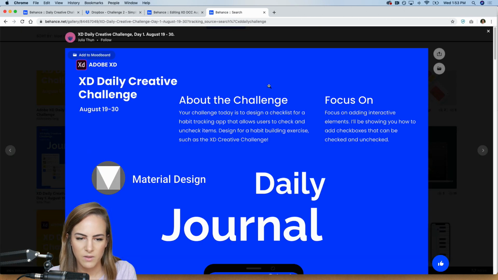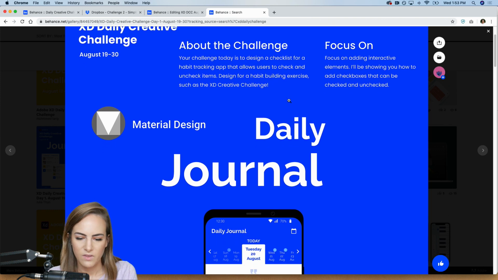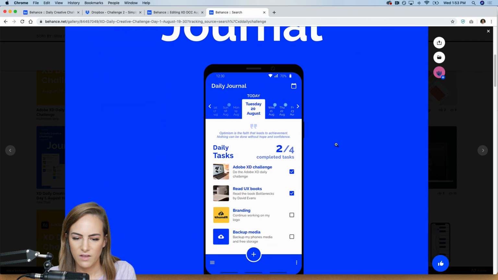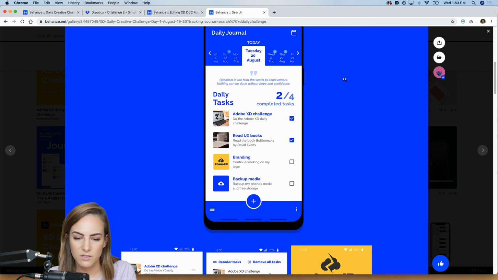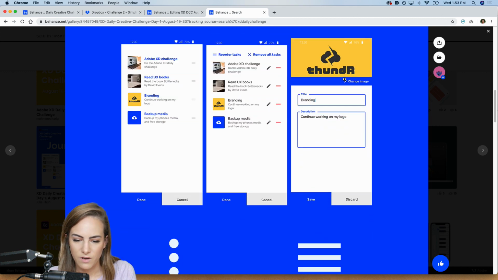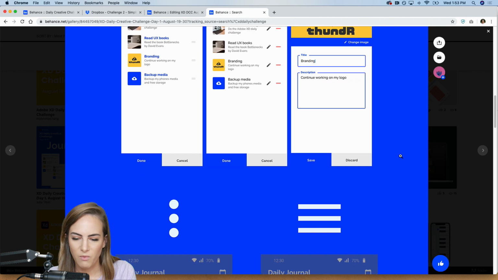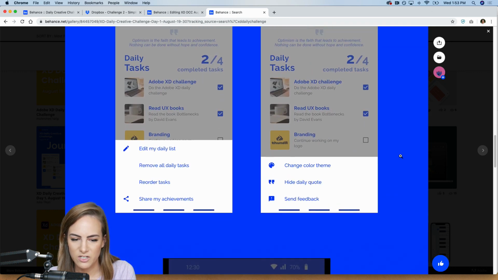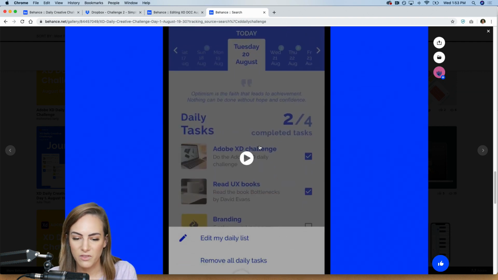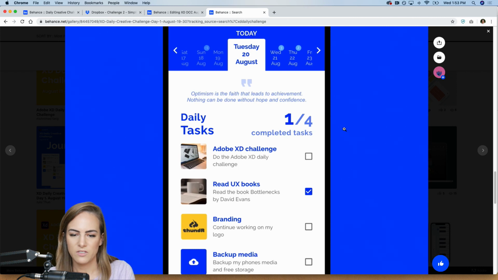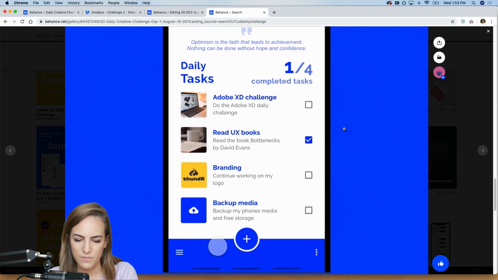This one by Julia. All right. Okay, so we've got tabs. I like the tab idea. That's cool. Very neat. Wow, you have a lot of pages. Even some settings, change the color theme, hide daily quotes, send feedback. You really thought of everything. Okay, so here's the prototype. Let's see.